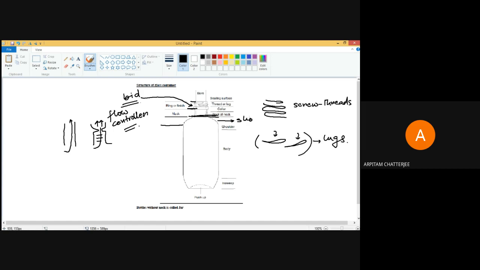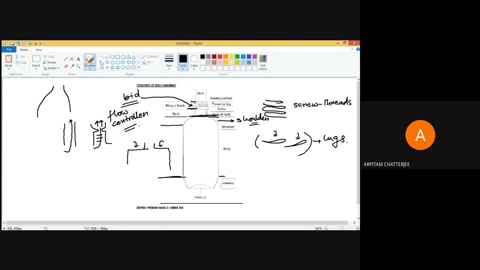And after the floor of the neck till here, this part is called the shoulder of the bottle. There are different types of shoulder which are used. You will see some bottles having a shoulder like this. Some bottles will have a very squarish kind of shoulder like this. So there are different kinds of shoulders used. Then this part till this part is called the body of the bottle. And from where the body ends till the end, this is called the insweep.